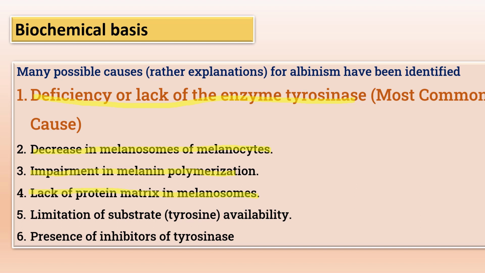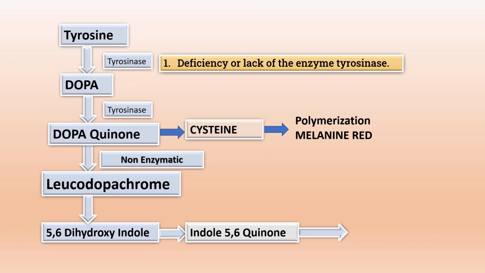जो भी material चाहिए मेलानिन बनाने के लिए in a melanosome that is defective. There may be a limitation of substrate, that is tyrosine, जो हमें चाहिए. If there is a deficiency in that condition, there may be albinism-like symptoms, or there may be a presence of inhibitors of tyrosinase. जो enzyme tyrosinase है अगर उसको कोई inhibitor रहेगा, even because of this condition there may be albinism. Let's see one by one. First one is the deficiency of tyrosinase, which is the most common condition.